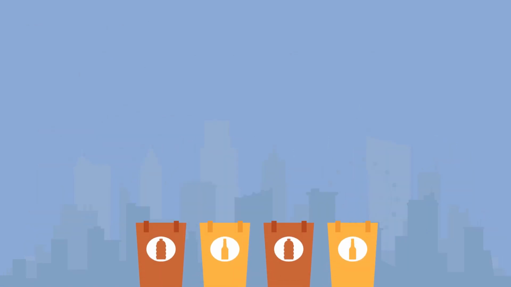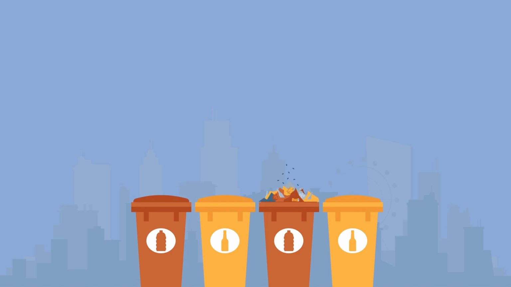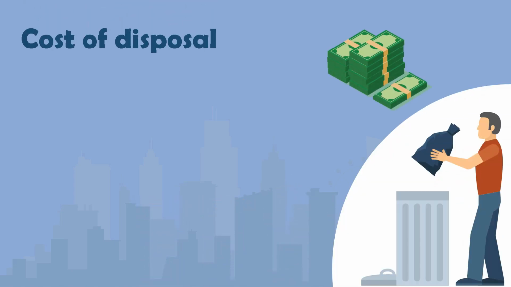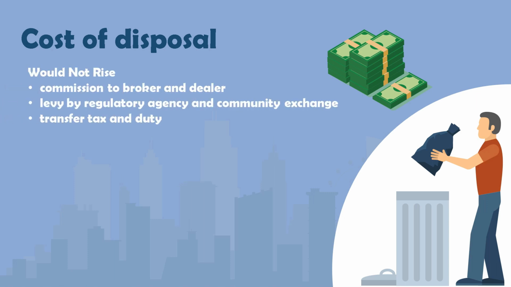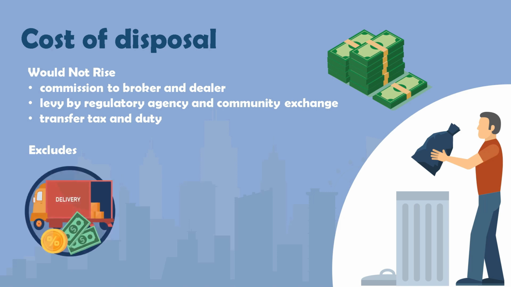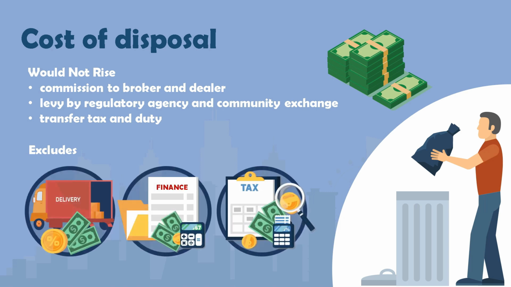But how do we determine the cost of disposal of a biological asset? Cost of disposal is the incremental cost directly attributable to the disposal of an asset. Disposal is necessary for a sale to occur, but that would not otherwise arise, such as commission to brokers and dealers, levy by regulatory agency and commodity exchange, and transfer tax and duty. Cost of disposal excludes transport cost, finance cost, and income tax.